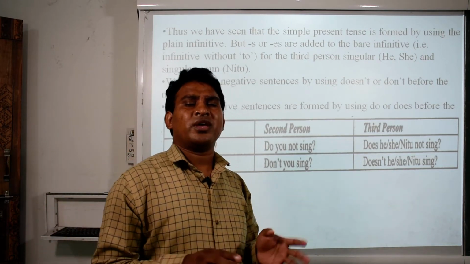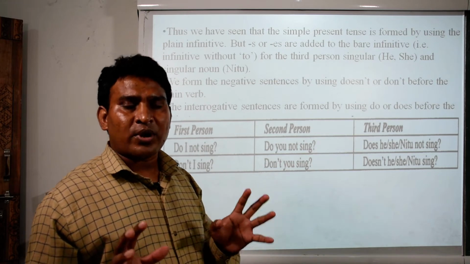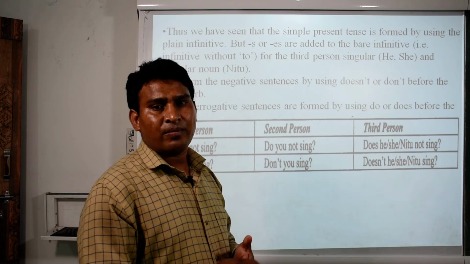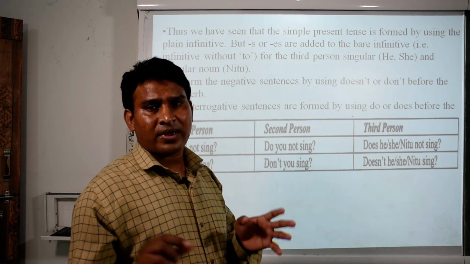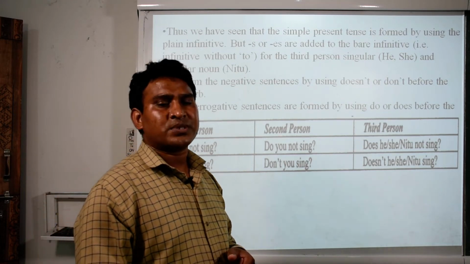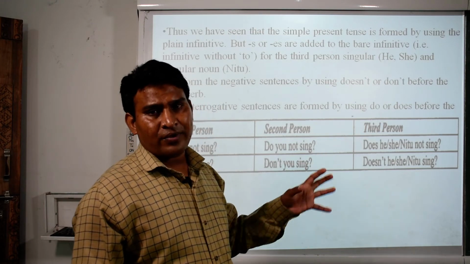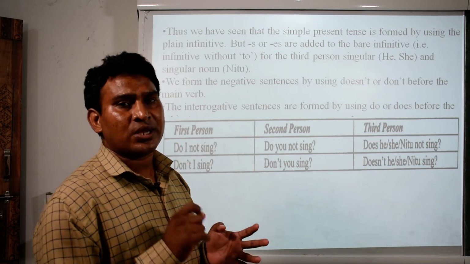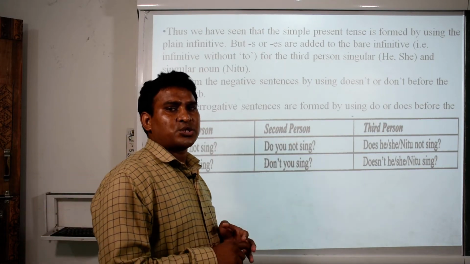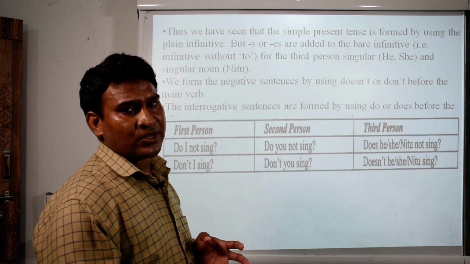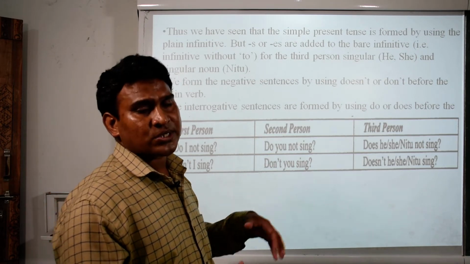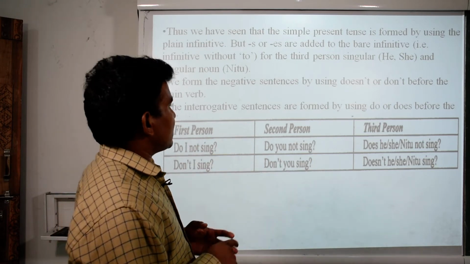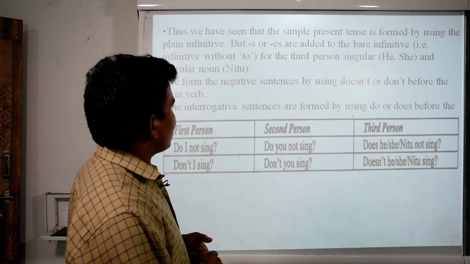I, you, we, they. These pronouns do not require s in the verb, or s cannot be added in the verbs. Whereas if we use third person he, she, it, then we need to use s or es at the end of the verbs, because they are third person. Therefore s and es, both these things are required.